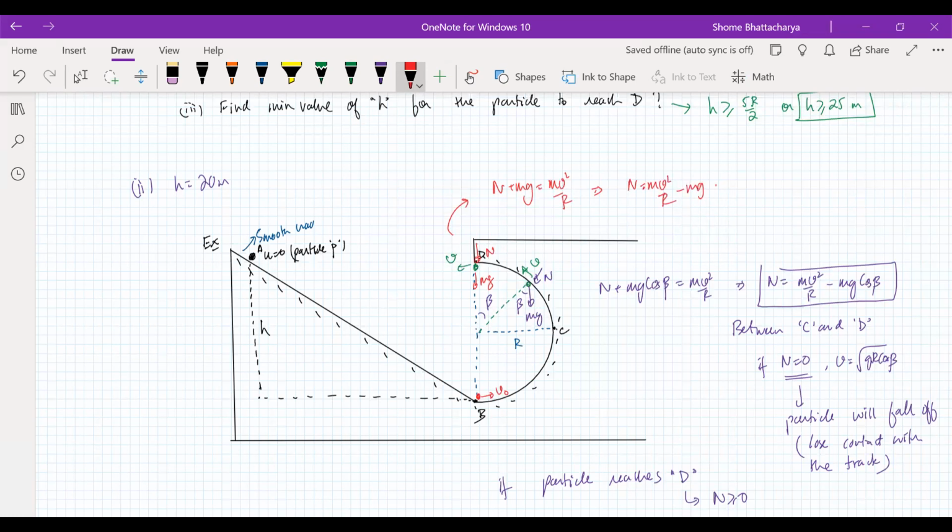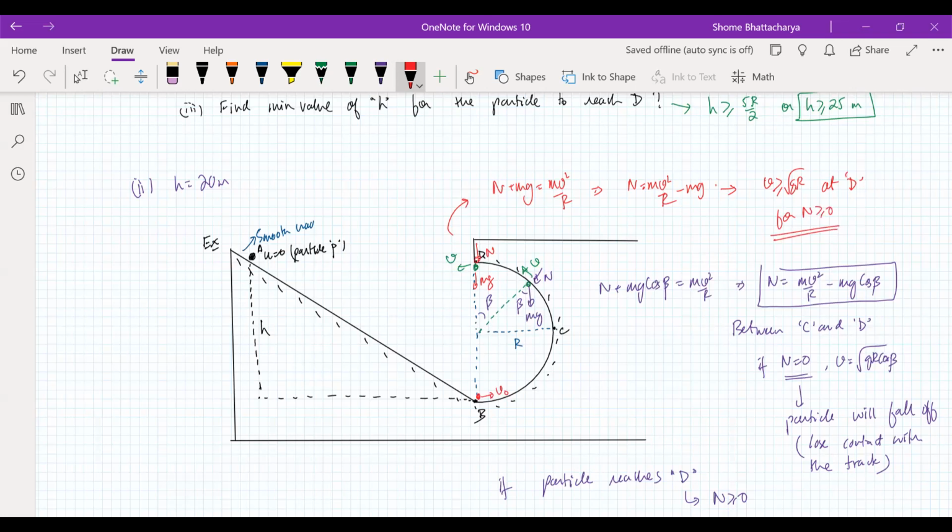It's the same as this equation, but beta is 0 at that point. So the critical condition is that v should be greater than or equal to root gr at D for N to be greater than or equal to 0. Now from that we can find the critical condition at B, the relation between B and D.